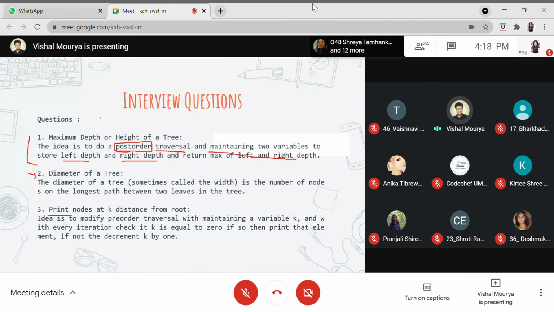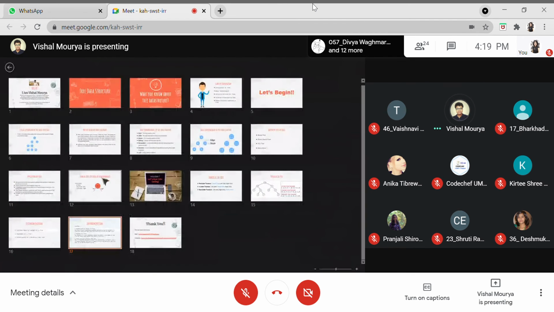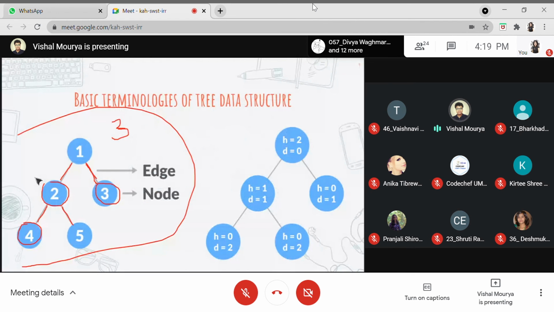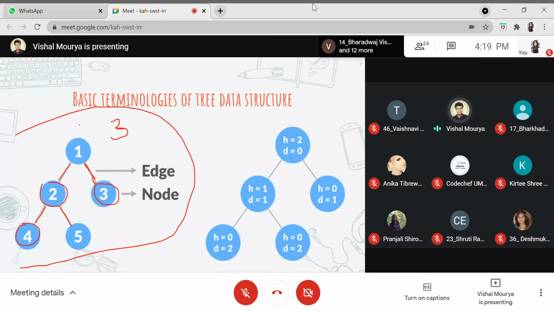What is actually the diameter of a tree? I already explained, and it is also sometimes called the width of the tree, because this is quite interesting. Why is it called the width of a tree? If you see the top view of a tree, let's say this is a top view. I guess some of you have studied engineering drawing and know what a top view is. Let's imagine the top view for this particular tree and imagine it as a 3D structure.